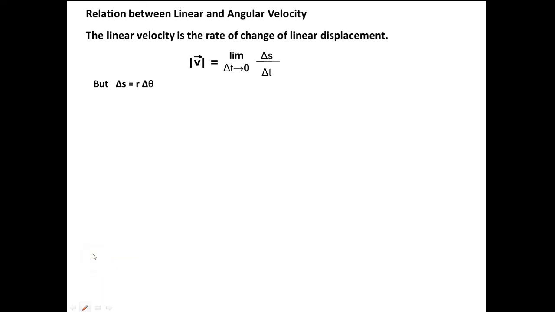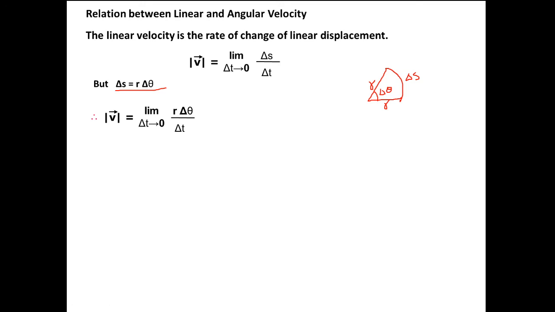We know theta equals L by R. Here this part is del s, this is the radius R, and this angle is del theta. So theta equals L by R, where L is the arc length, which is the distance. So del S equals R del theta.